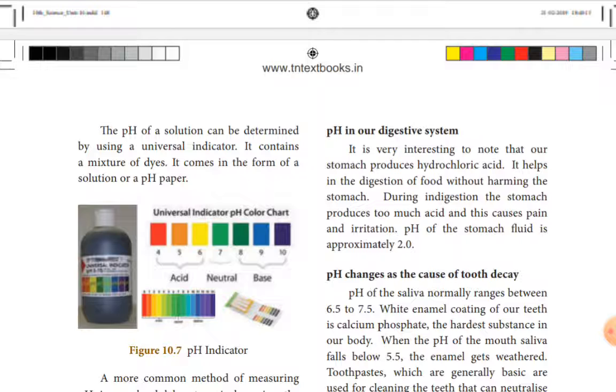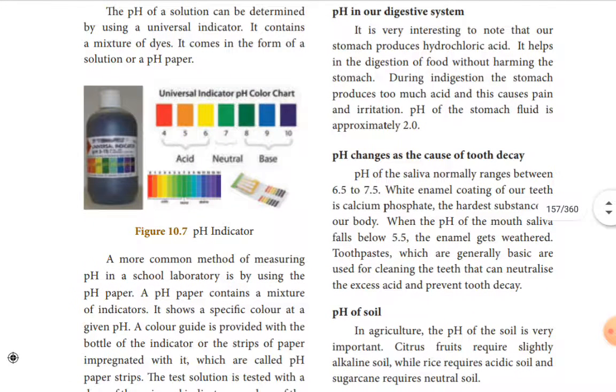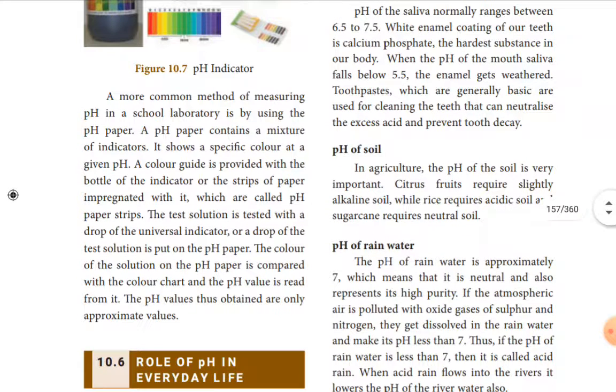But this is a universal indicator. Using this pH paper, we can check whether the solution is acidic, basic or neutral. A more common method of measuring pH in school laboratories is using pH paper. A pH paper is a mixture of indicators having different coloring agents, and it shows a specific color at a given pH.